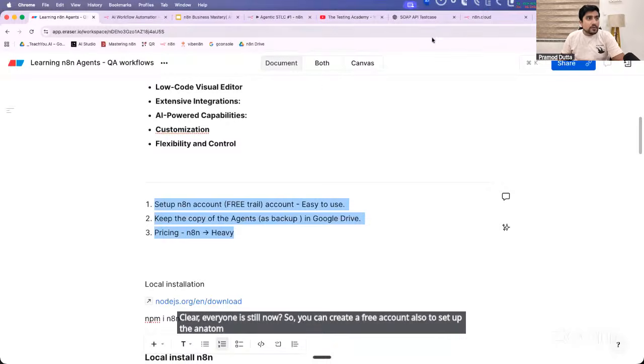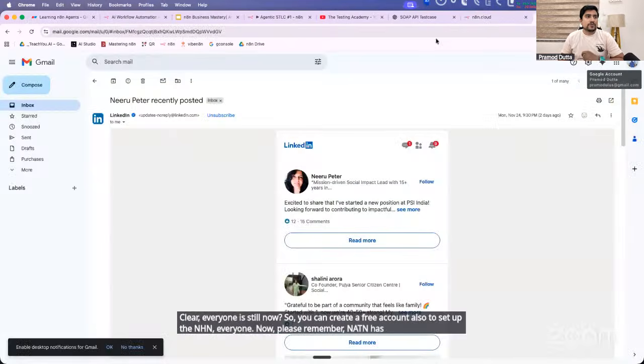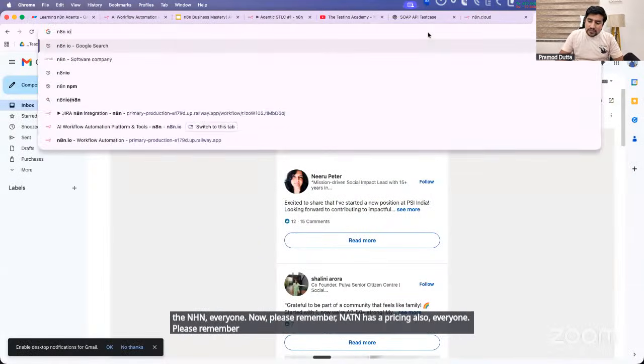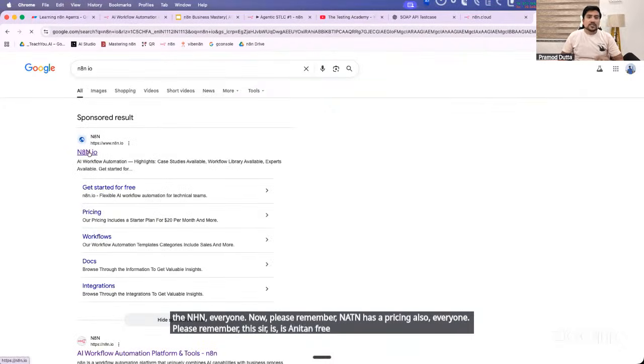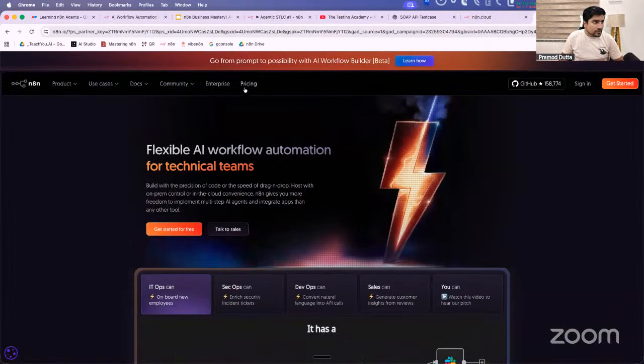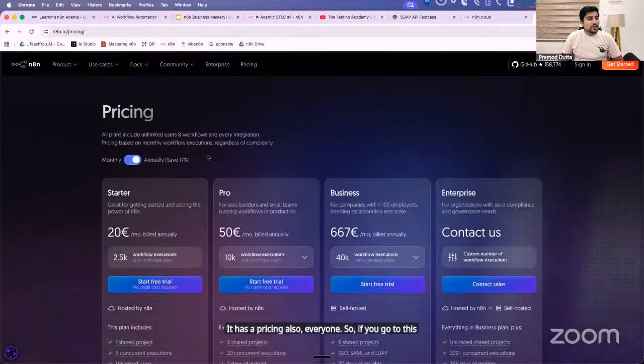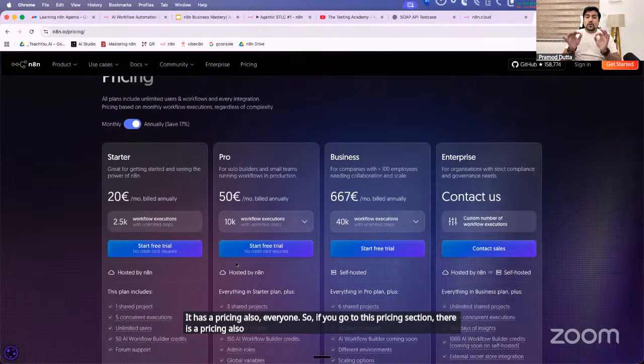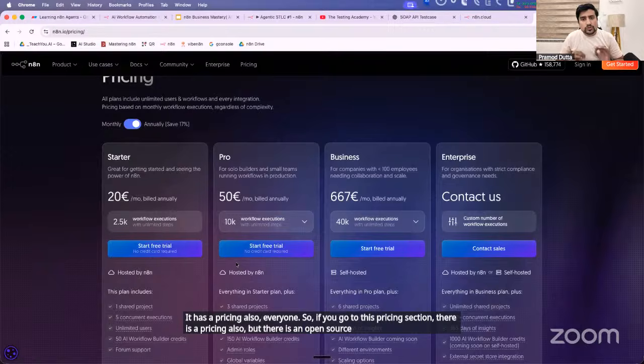Everyone, now please remember, n8n has a pricing also. Sir, is n8n free? The answer is it has a pricing also, everyone. So if you go to this pricing section, there is a pricing, but there is an open source community edition also that you can use.